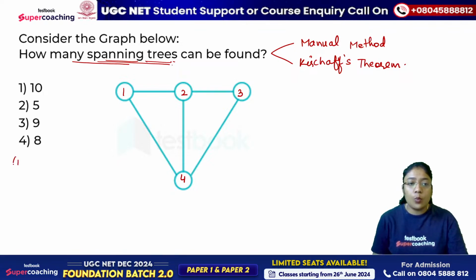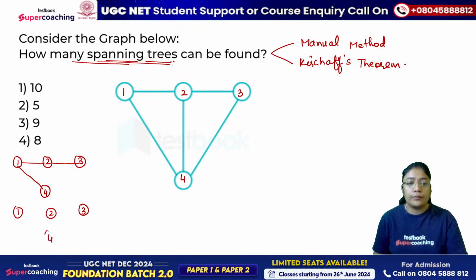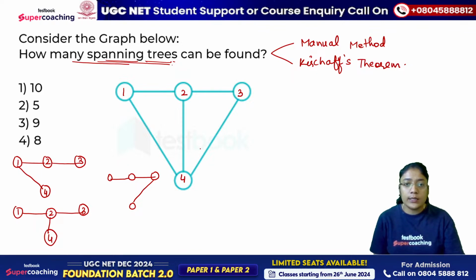So it's like 1, एक पर्टिकुलर पैटर्न उठा लीजिए. मैं 1 2 3 को इसी तरीके से कनेक्टेड रख रही हूँ. 4 को कनेक्ट करने के लिए how many ways are there? There are 3 ways. That is, I can connect it with 4 like this. Then we have 1 2 3 and 4. Now I'll be connecting it with 2. Then 1 2 3 and 4. Now I'm connecting it with 3. 3 तो ये बन गए. Apart from that, 4 के साथ तीनों connected है.